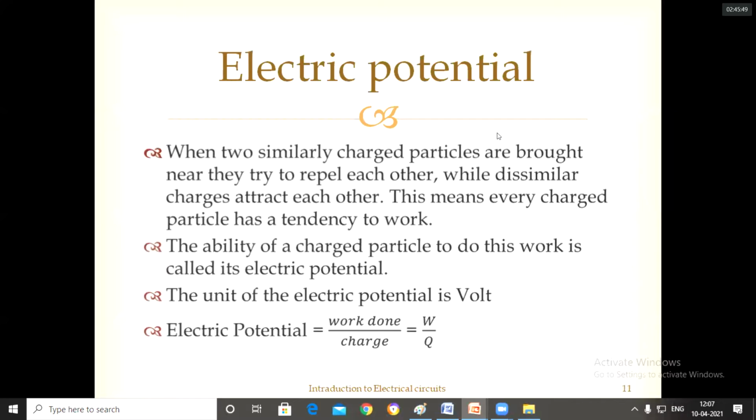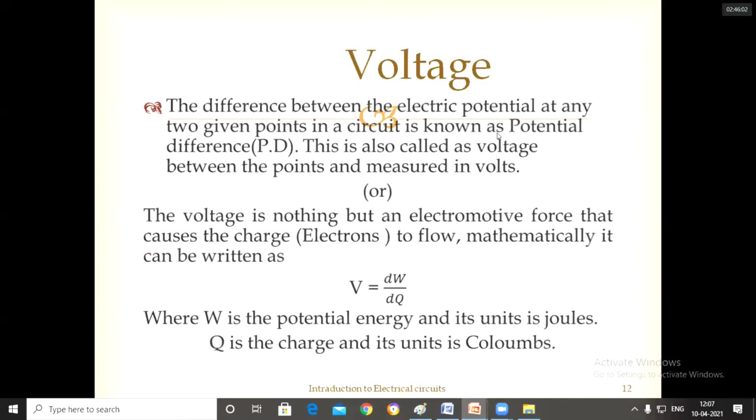So electric potential is work done per charge. How much work is done means how much it is moved, and this depends upon the charge. So that's why the work done per charge is W by Q. So what is voltage? The potential difference between two points is known as voltage.